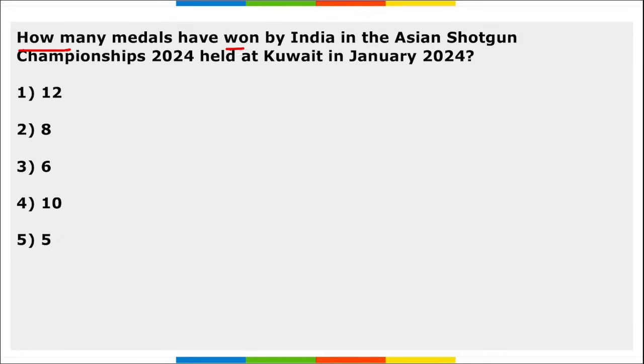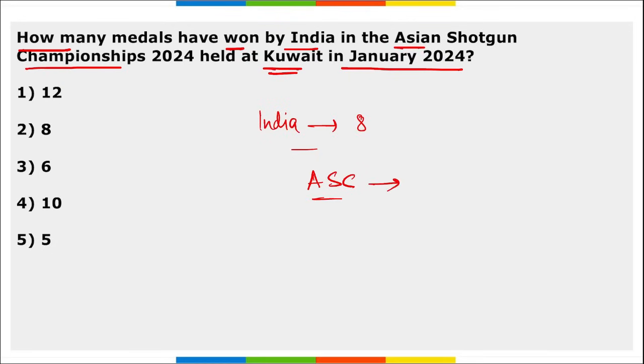How many medals have been won by India in the Asian Shotgun Championship 2024 held in Kuwait in January 2024? So India won a total of how many medals? 8 medals at the Asian Shotgun Championship. Where was this held? This was held in Kuwait.